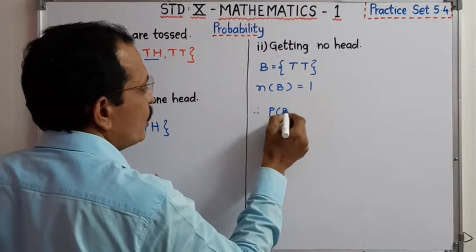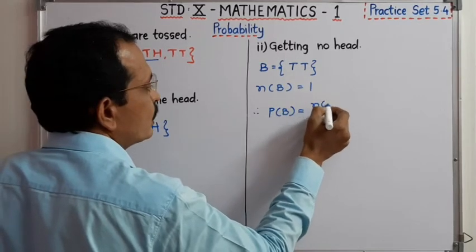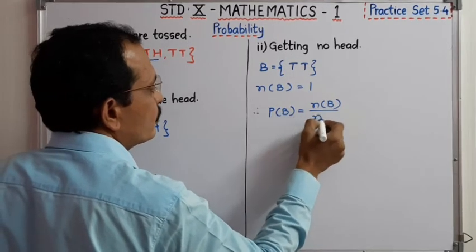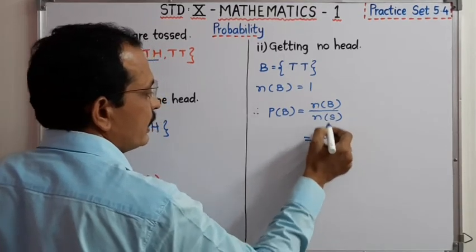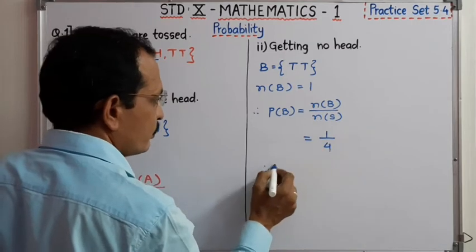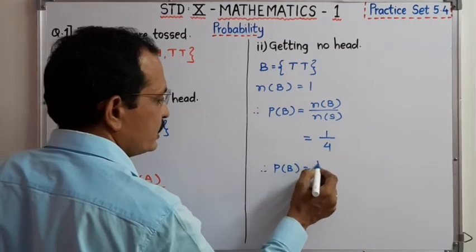Therefore probability of event B is equal to number of B upon number of S. Therefore number of B is 1 and number of S is 4. Therefore probability of event B is 1 upon 4.